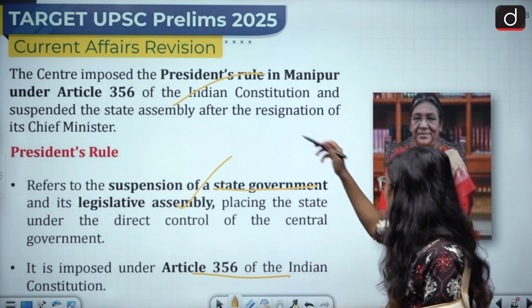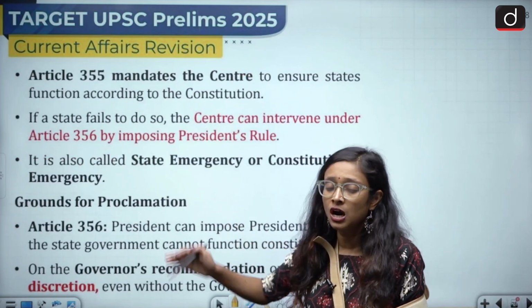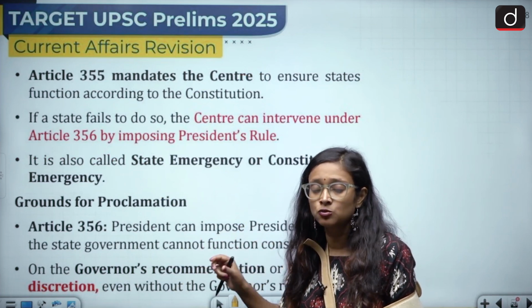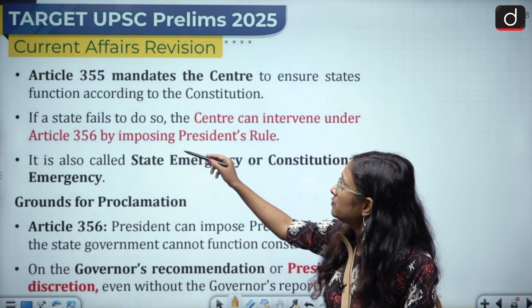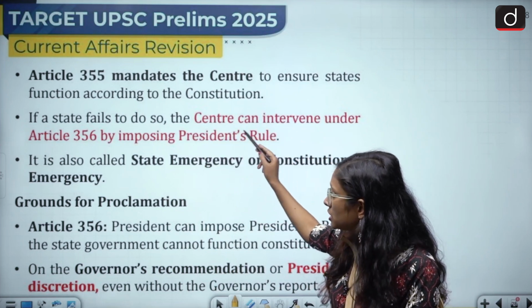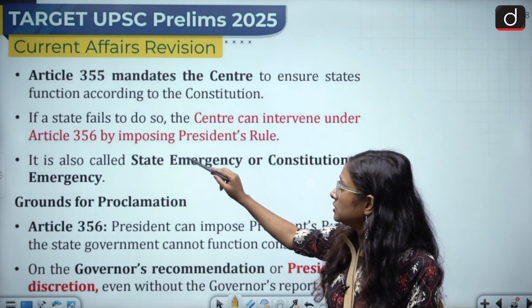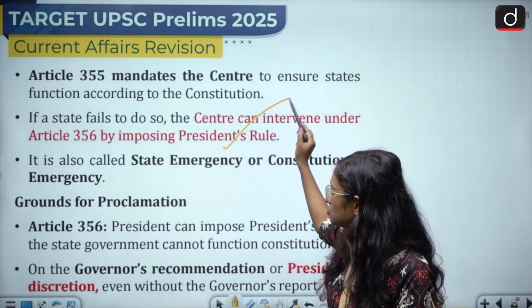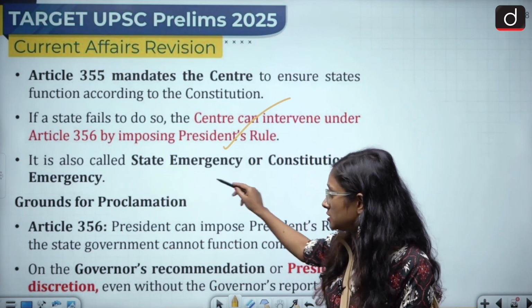This particular article is very important. We'll talk about it, and then the other articles related to President's Rule. Article 355 mandates the centre to ensure that states function according to the Constitution. If a state fails to do so, the centre can intervene under Article 356 by imposing President's Rule. It is also called state emergency or constitutional emergency.